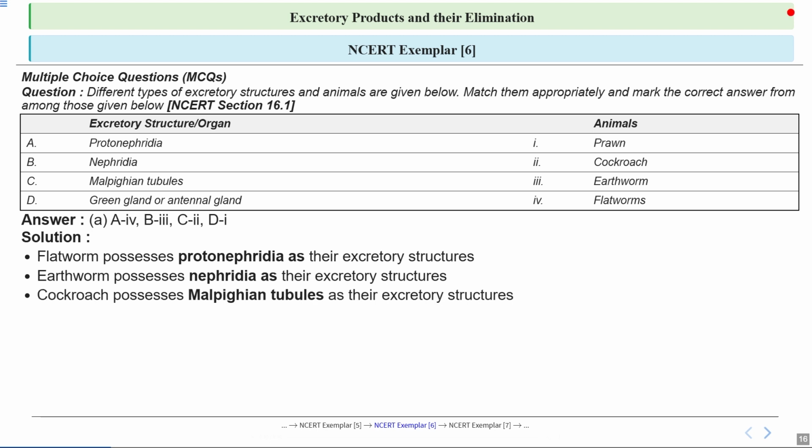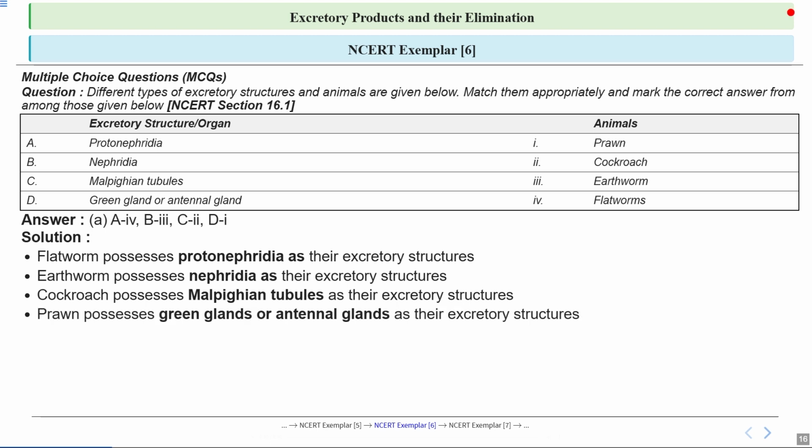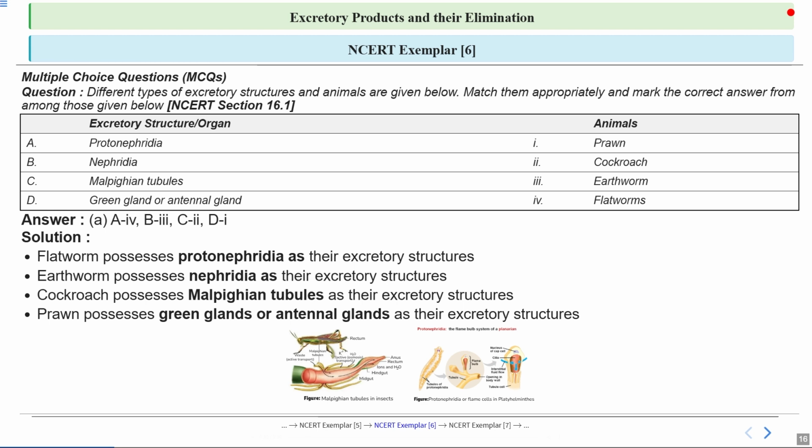Moving on to cockroaches, they possess Malpighian tubules. These structures are crucial for conserving water while excreting waste, which is important for survival in dry environments. So it's a great example of how insects have adapted to terrestrial life. Finally, let's look at prawns. They have unique green glands, also known as antennal glands, which are specialized for excretion. These glands are located near the base of their antennae and play an important role in osmoregulation, helping prawns maintain their internal balance in aquatic environments. So you can see the picture showing Malpighian tubule in insects and protonephridia, or you can say flame cells, in Platyhelminthes.